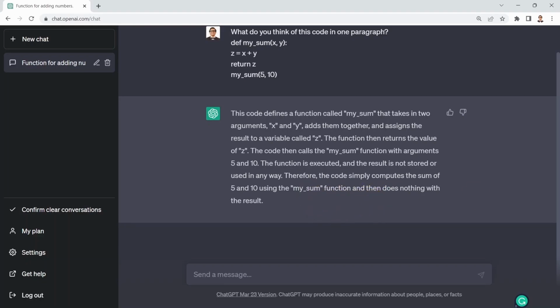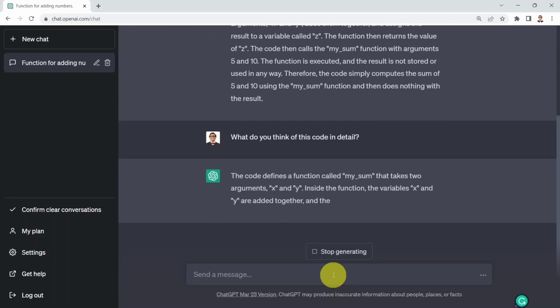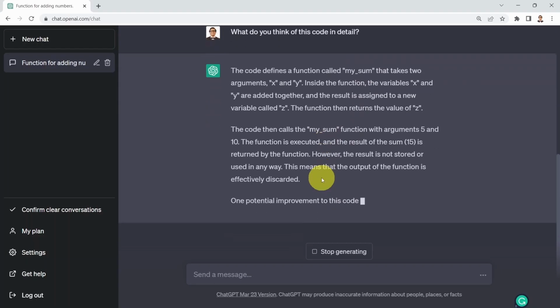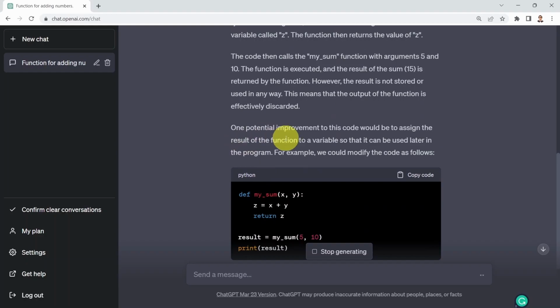Okay, what I could do next is ask ChatGPT what it thinks of this code, but in detail. And here we go. This code defines the function, pretty much the same explanation, but here ChatGPT added an additional improvement. One potential improvement could be to assign the result of the function to a variable so that it can be used later in the program.